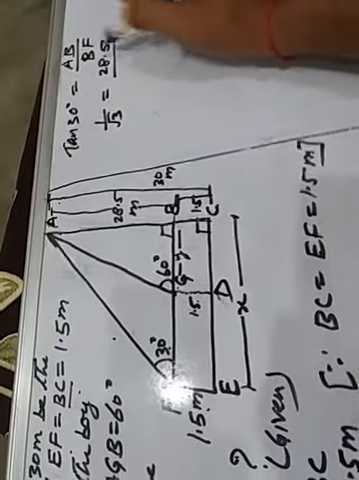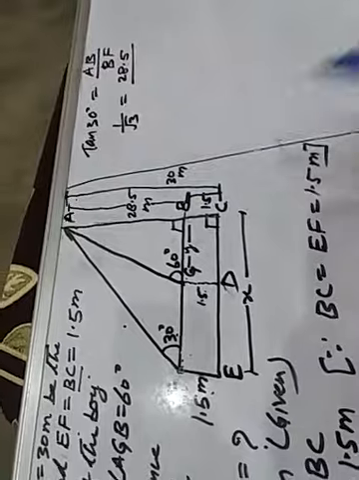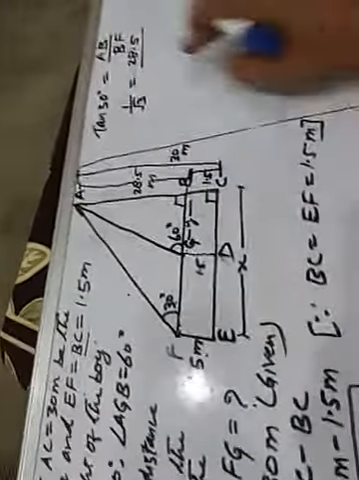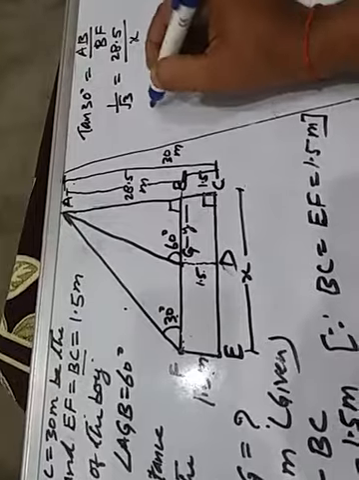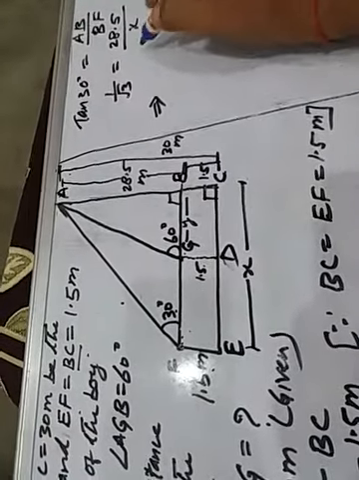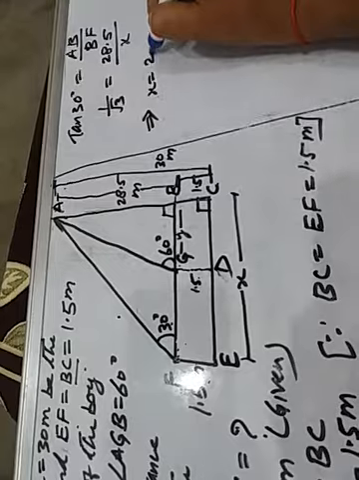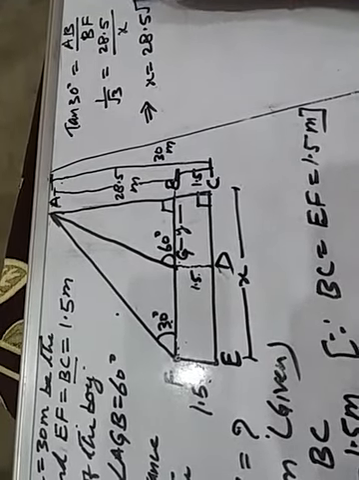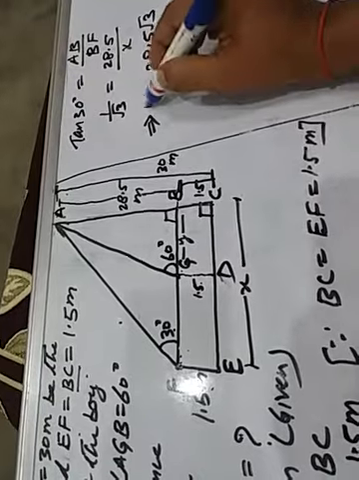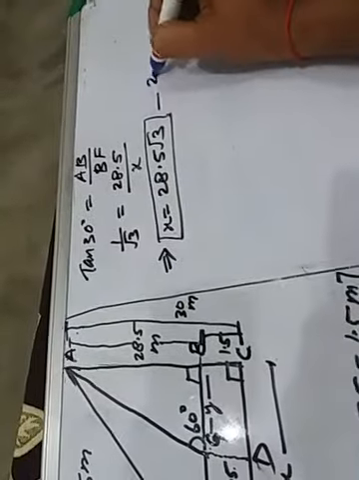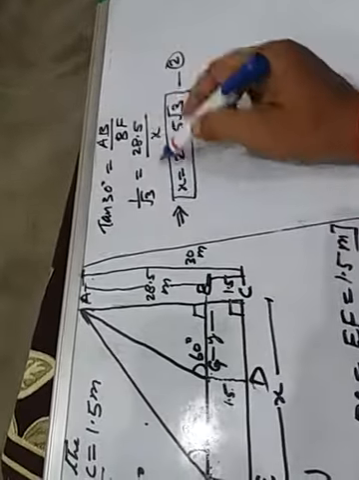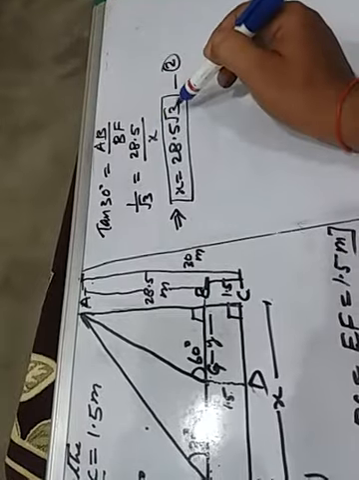So here AB upon BF, BF equals x we have taken. This implies that x equals 28.5 root 3 by cross multiplication. This is equation number 2. So x equals 28.5 under root 3.